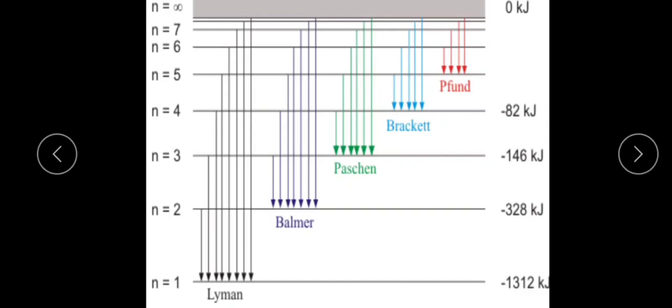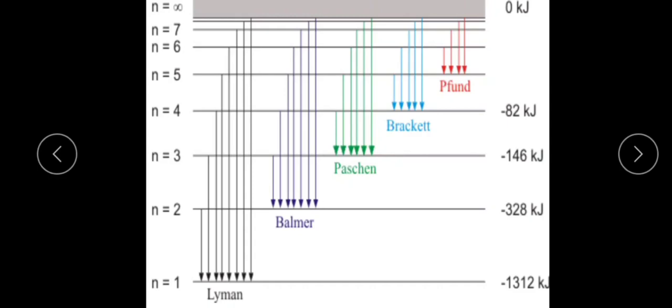If the lines are emitted from fourth to first, third to first, second to first, we call this the Lyman series.